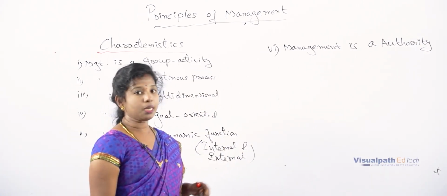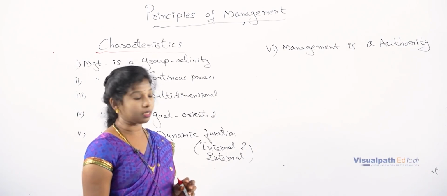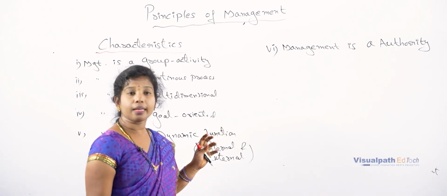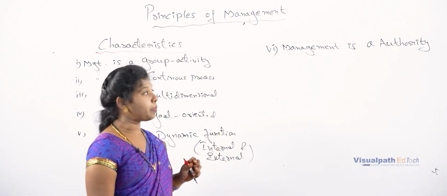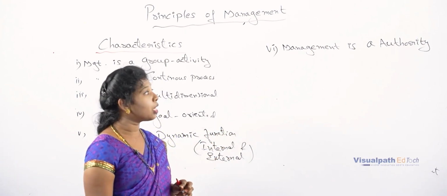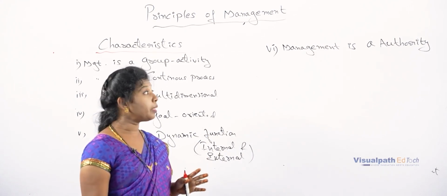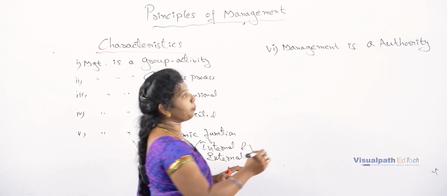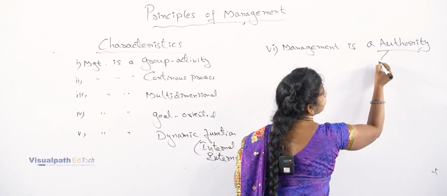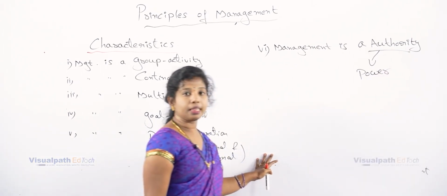So coming to the next one, management is an authority. So authority is nothing but the power. So here the owner cannot directly be involved. So in this perspective, the power is given to the manager. So here the manager is a person who will explain the total rules and regulations to the employees to complete the task within the predefined time. So it is nothing but power.